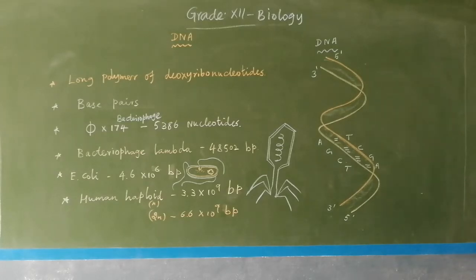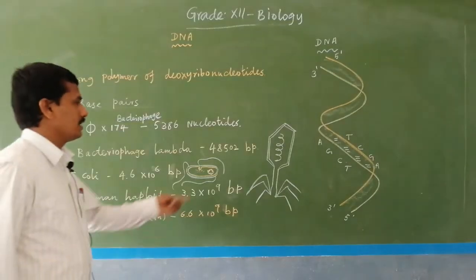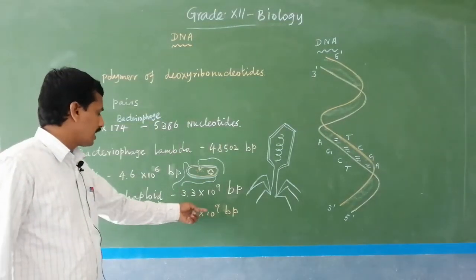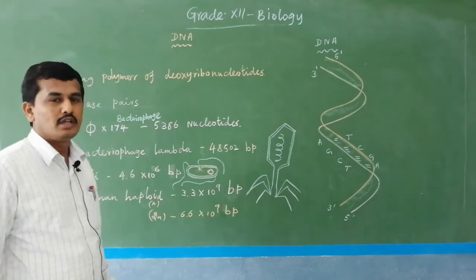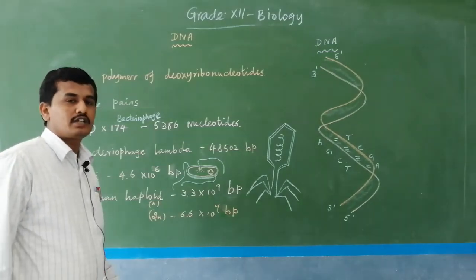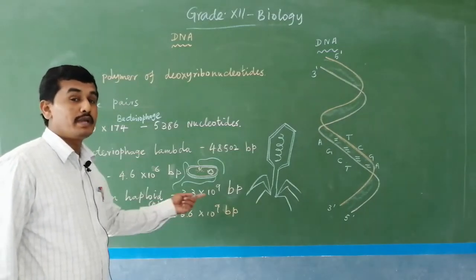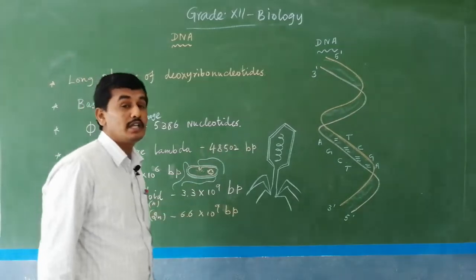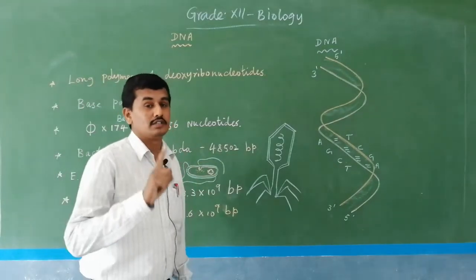So humans contain a large number of DNA base pairs. 6.6 x 10^9 means approximately 660 crores of base pairs are present in the DNA of a single human cell.